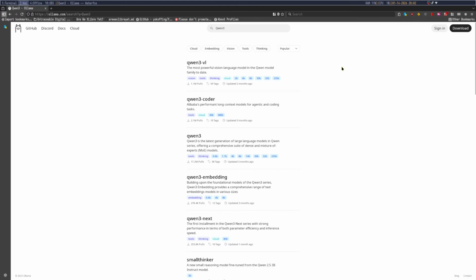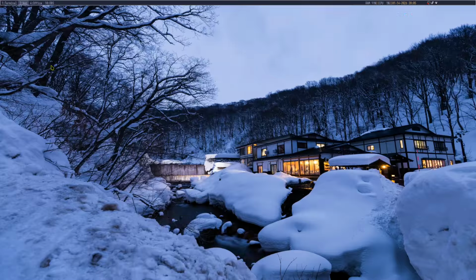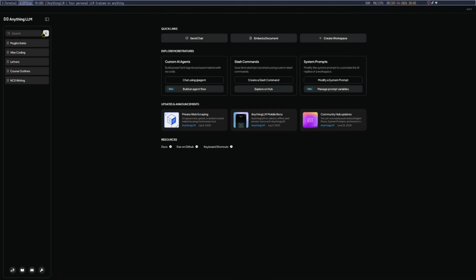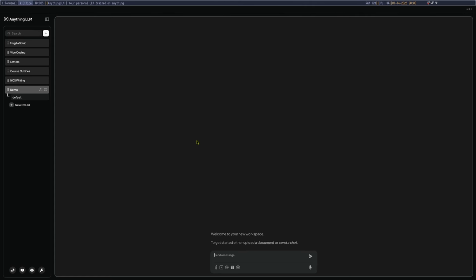If I took a look at Qwen 3, there's a vision language model, Qwen 3 VL, Qwen 3 Coder, but that's like 30 billion. I actually don't want any of that. Something that supports tools. Okay, we do have that. I could do the 8 billion parameter model, which is the latest. That is 5.2 with 40,000. But I actually went 4 billion because... But let's just do enough of that. Let's just do a test here. You know what? Actually, I'll just make a demo workspace.